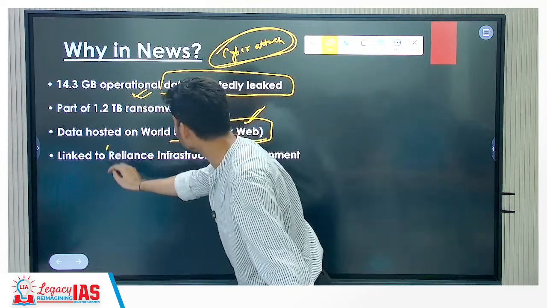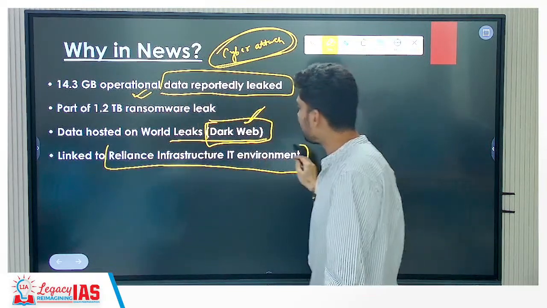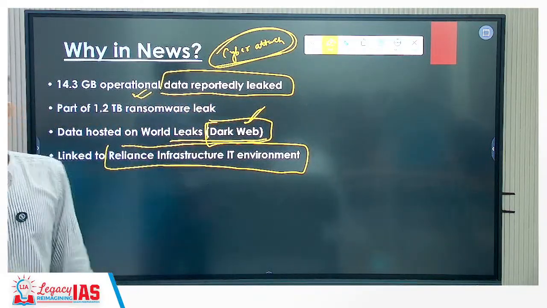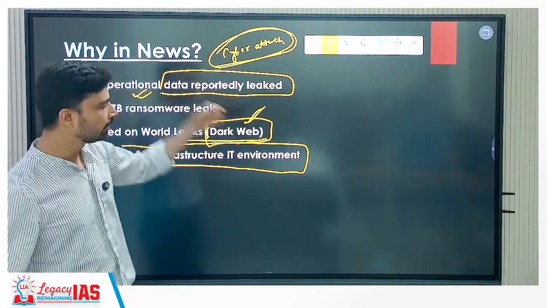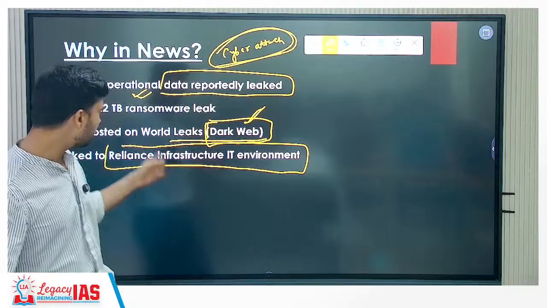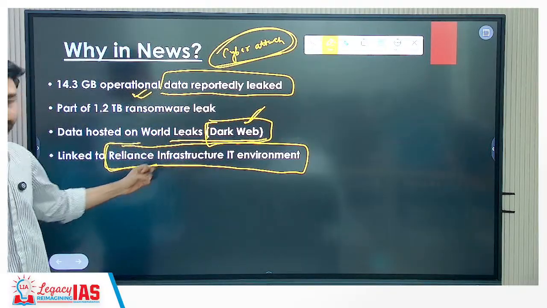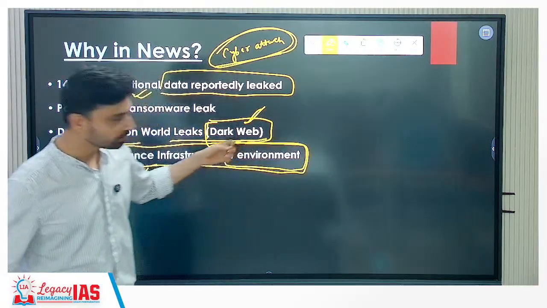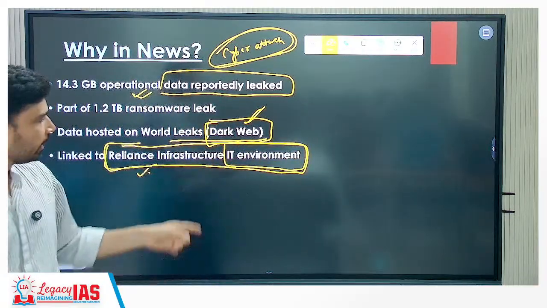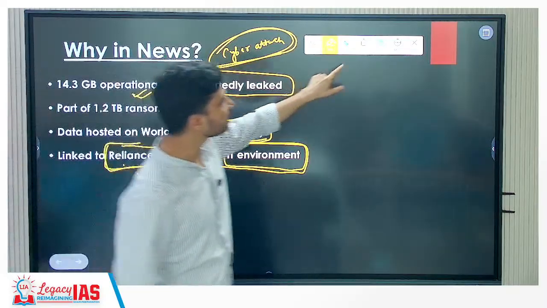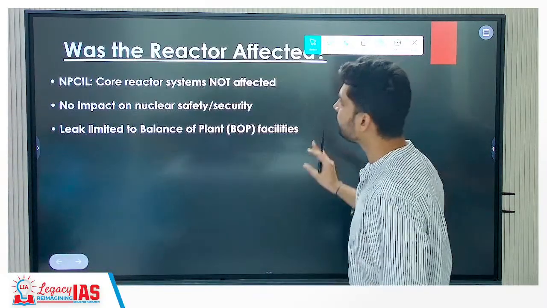And it also is linked to two other companies, that is Reliance Infrastructure, because the entire management of the infrastructure here, the engineering of the power plant, the procurement of the vessels and all that, the commissioning of the power plant, responsibility is given to which company? Reliance. That means even the IT based system, which is basically running the nuclear power plant, is also operated by which company? Reliance. That's why the question was asked about the cyber security measures taken by Reliance, that maybe it was not adequate enough.